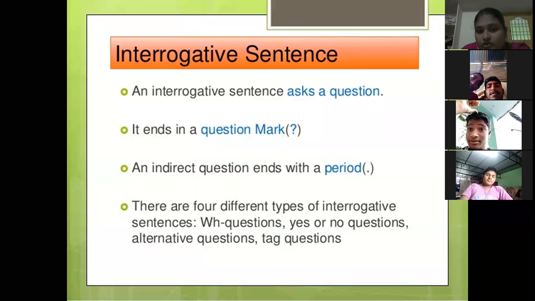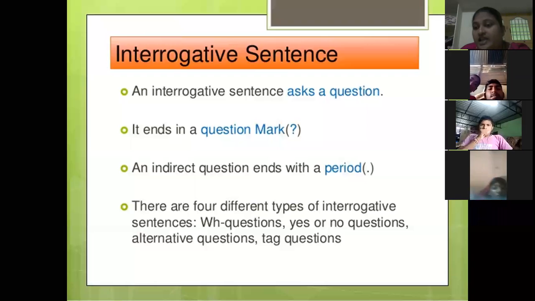And an indirect question ends with a period. Period here means full stop. When we change a question from direct speech to indirect speech, there is no need to use a question mark. Very, very important point. When we change a question from direct to indirect speech, in place of the question mark we have to use a full stop. And next, see here, in interrogative sentences there are 4 types.